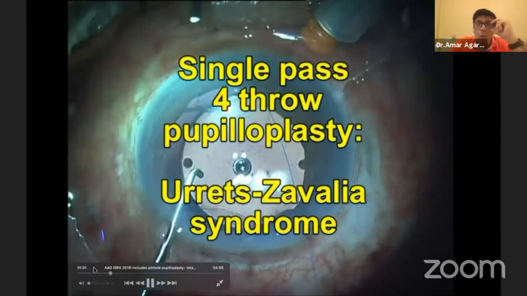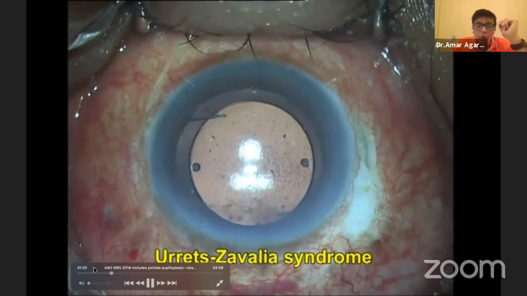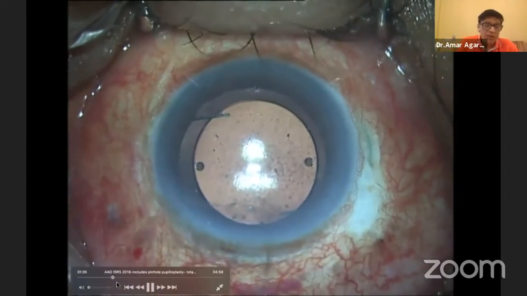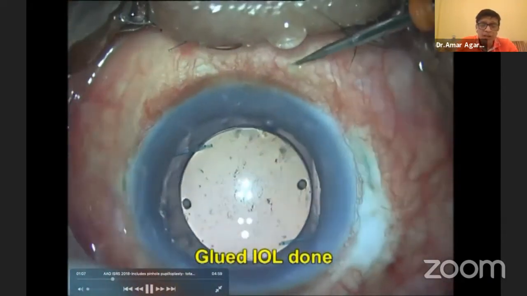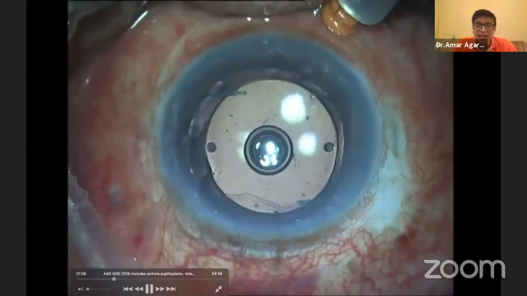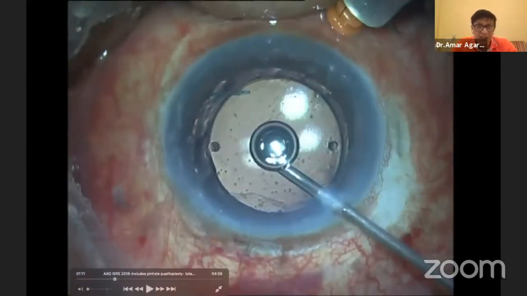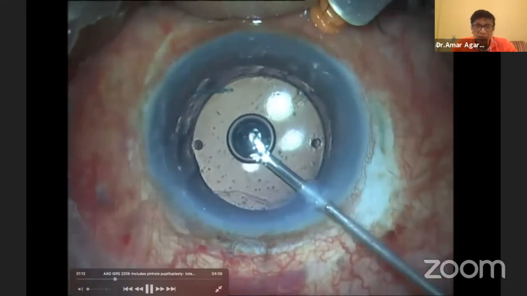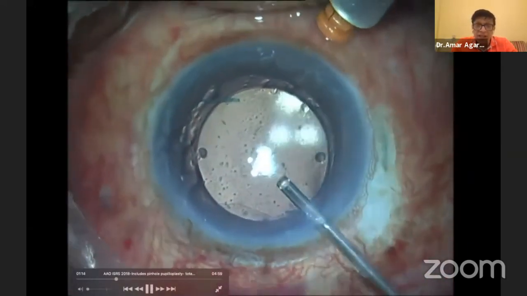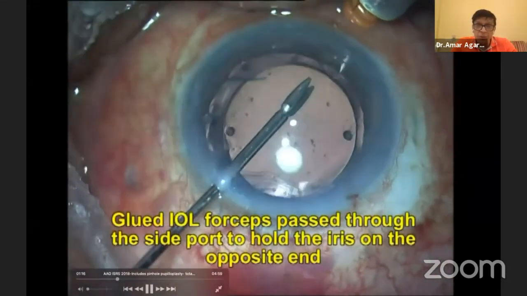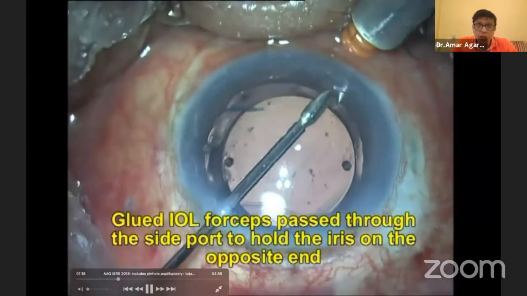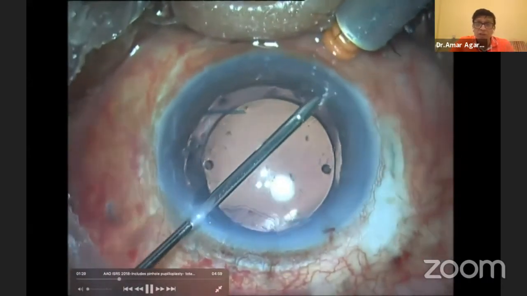One of the problems we have is this Urrets-Zavalia syndrome. In Urrets-Zavalia, as you can see, one of the biggest problems is that the pupil is dilated. In this case, there is no glaucoma, but the pupil is dilated. So what we have done is we have fixed a fluid in the eye. This was a post-glued IOL in which the patient developed Urrets-Zavalia syndrome.